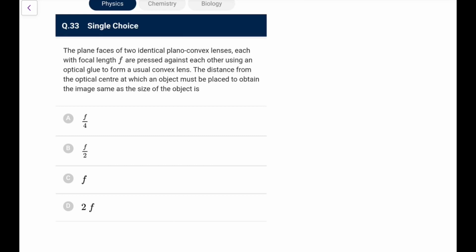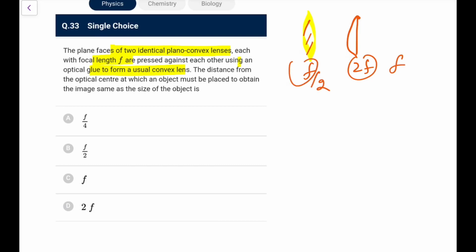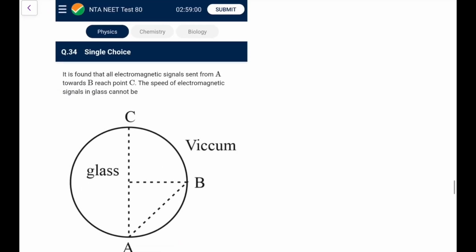Next, the plane faces of two identical plano-convex lenses of focal length f are pressed against each other using an optical glue to form a usual convex lens. So you definitely remember, if you have a lens like this and if it has a focal length f and you divide it into this, it has a focal length 2f. So here 2f was given as f. So finally when this lens will come here it is f, so it will come out as f by 2. Okay. The distance from the optical center at which an object must be placed to obtain the image same as the size of the object. So same size, that means at 2f, that 2f here means f by 2's double, that would be equal to f. So it's an easy one.